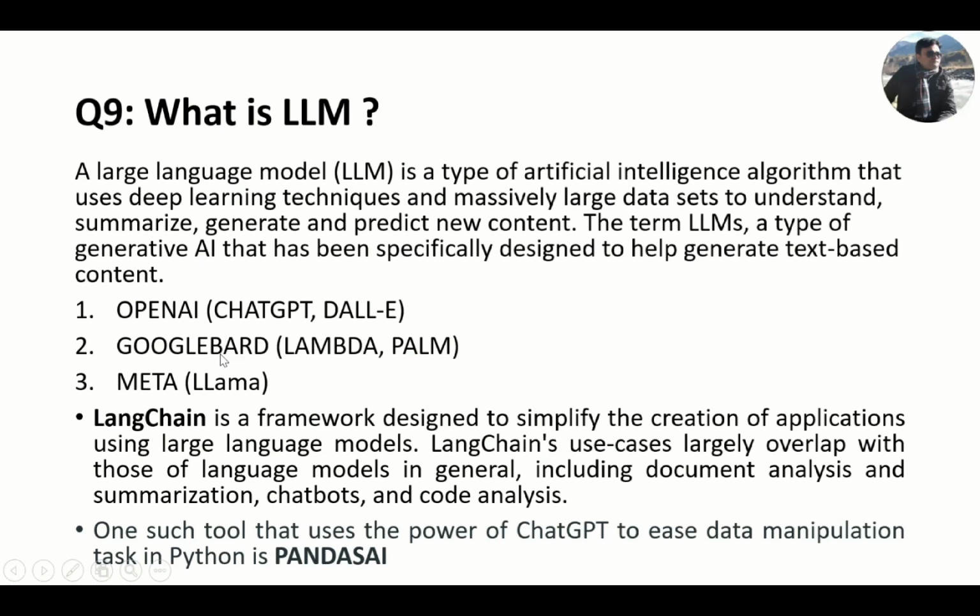Google Bard is also an LLM. PaLM is the new one, and it is highly used in the industry because it is having the capability of using the search engine capability inside it. So it can give you better results because OpenAI is the LLM which has been trained till September 2021.